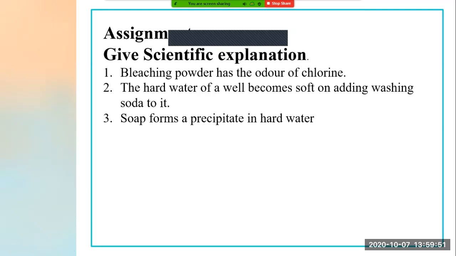And the last one is you have to give a scientific explanation for why soap forms a precipitate in hard water. What this precipitate consists of, that also you have to explain. So these all three scientific reasons you have to explain and write down in your notebook. This is your homework, this is your assignment. Okay.